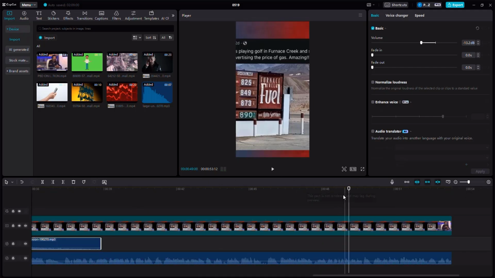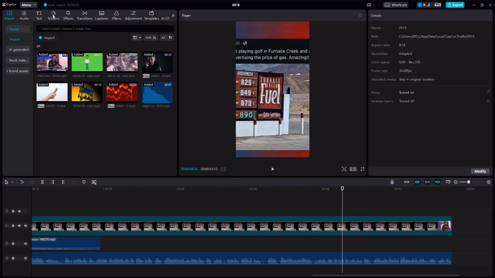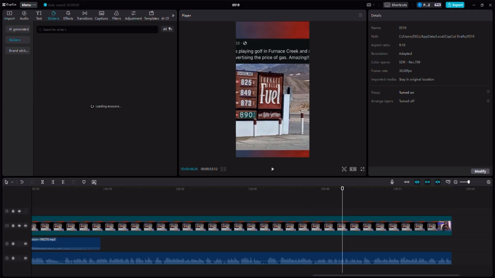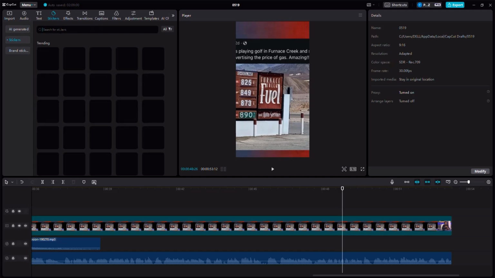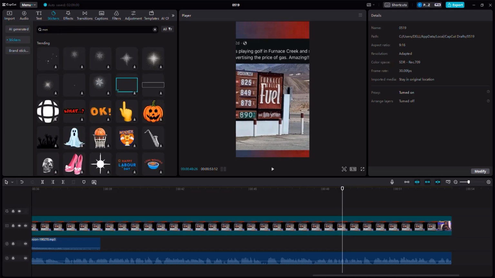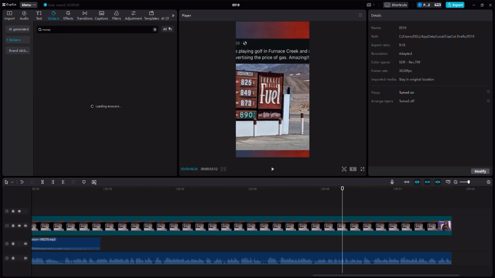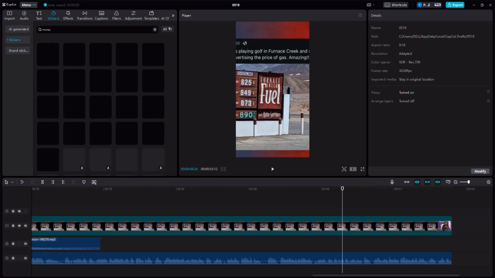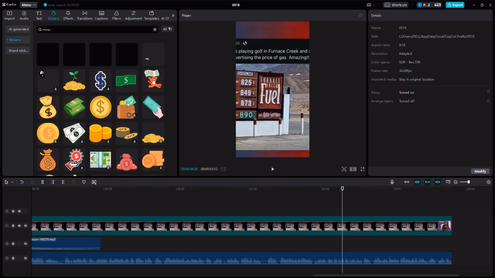At the moment he says pay, we can go ahead to stickers. Here there's some stickers that you can use. And of course you can go to more and more details. I'm going to take a sticker right about here. And I'm going to show you what I'm going to do with that sticker. So let's go and take a sticker from here. Wait a second. Look for the topic of money, or look for money stickers. And we shall find some stickers that we can use.